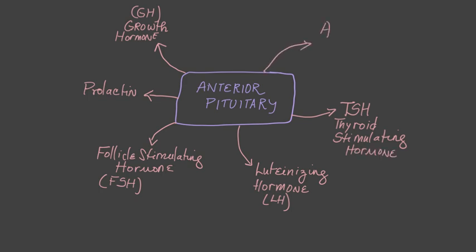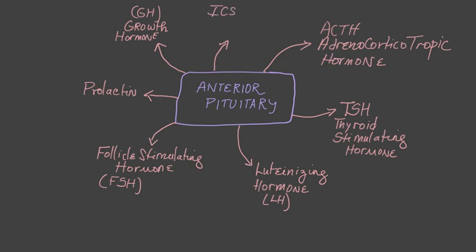Similarly, the ACTH, adrenocorticotropic hormone, stimulates the adrenal cortex to produce its hormones. Tropic means to stimulate. Here is the ICSH, or interstitial cell stimulating hormone. It acts on the testes, specific cells on the testes, stimulate them and make them produce testosterone.